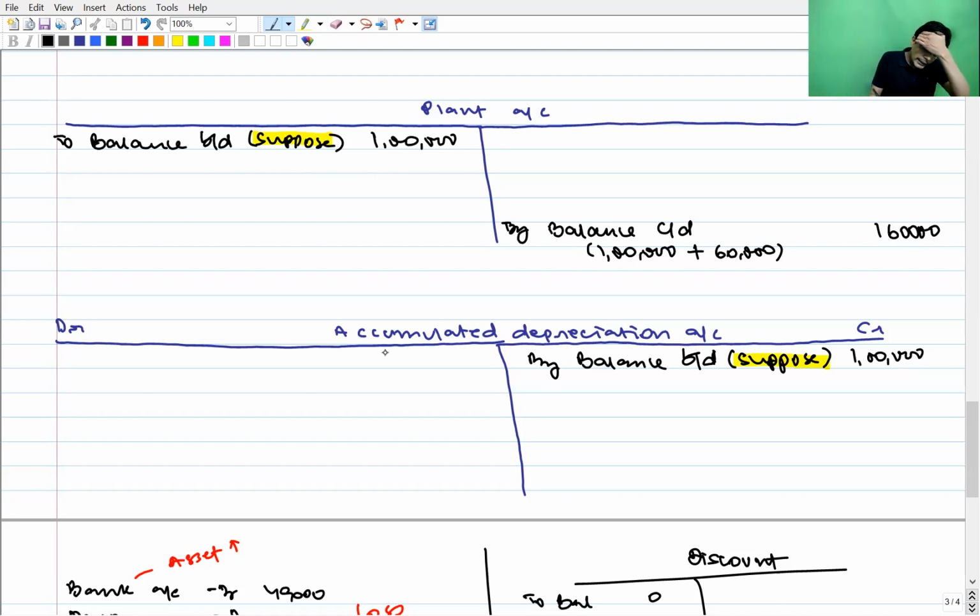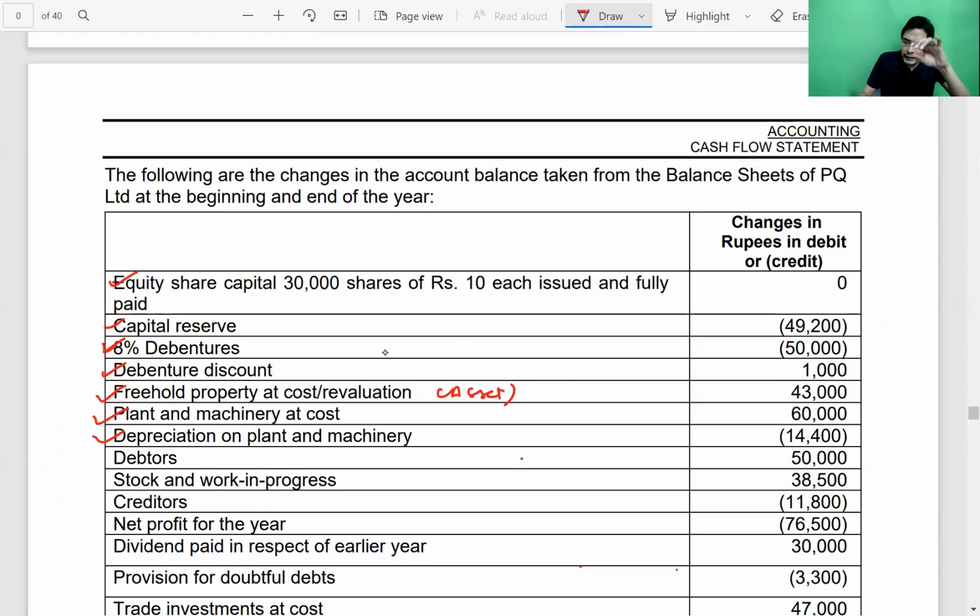Similarly, the accumulated depreciation account has a naturally credit balance, and the change is also a credit change. An account which has a naturally credit balance, and if the change is also a credit change, this means that the balance in that account has gone up, meaning closing balance is more than opening balance. Coincidentally, in case of all the ledger accounts, there is a positive change, meaning the balance has increased.